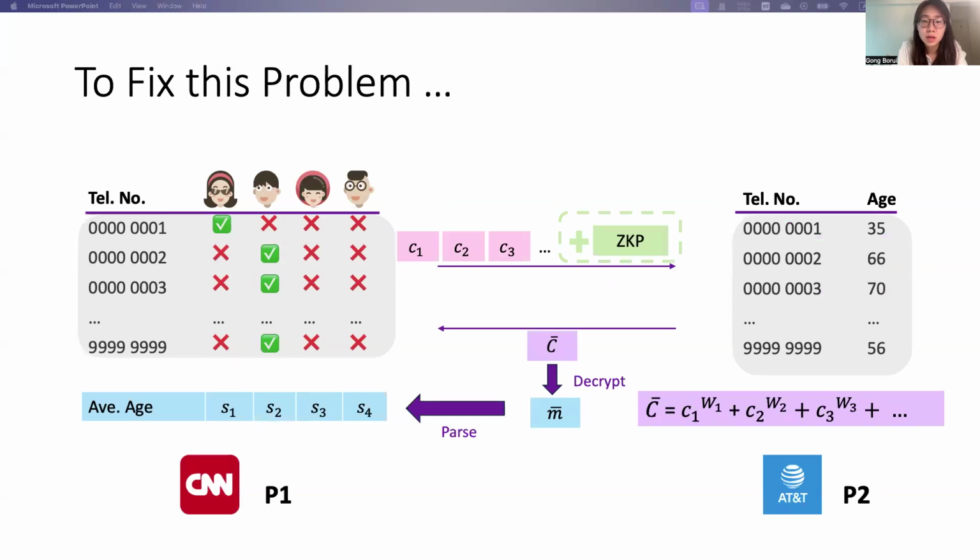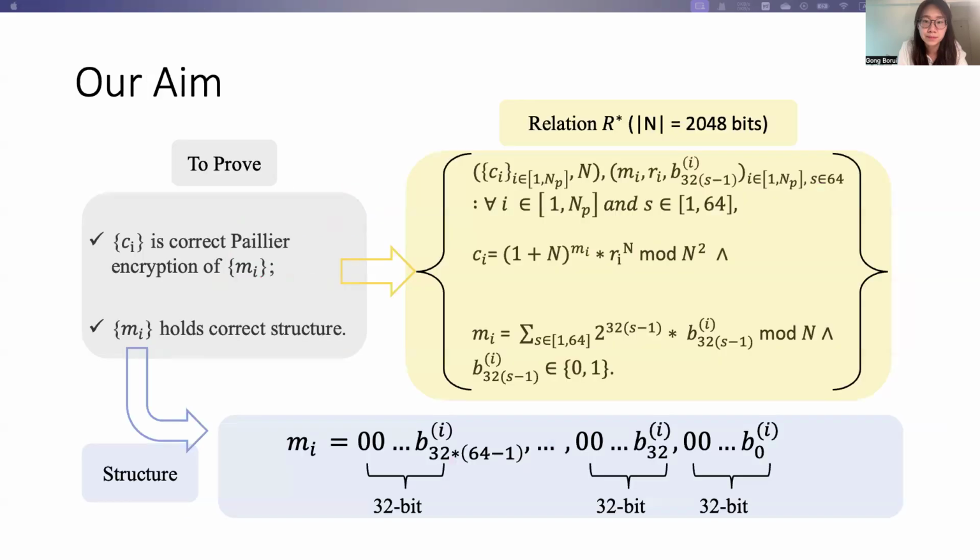To prevent such a malicious P1, we could require it to provide a zero-knowledge proof along with the ciphertext and send them both together to P2. More specifically, P1 is required to prove that firstly, each ciphertext is a correct Paillier encryption of the message, and secondly, each message holds the correct structure.